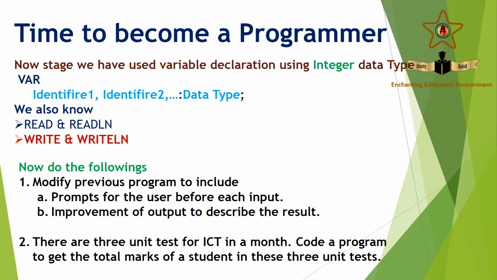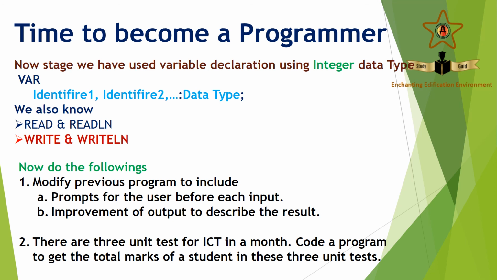We have included prompts for the user before each input. We have improved the output, giving a result description or a message to describe the result. But you can take this program and modify it by using different prompts and different descriptions of the output, without writing "give the first number, give the second number, total is". You can write your own messages and modify that.